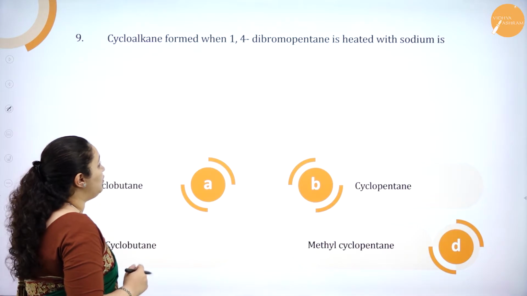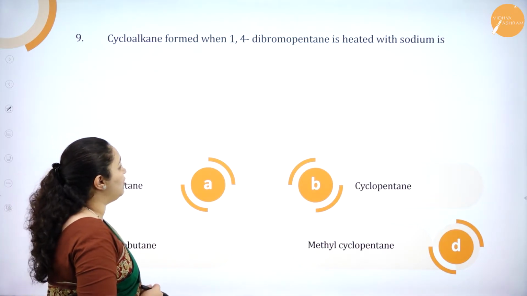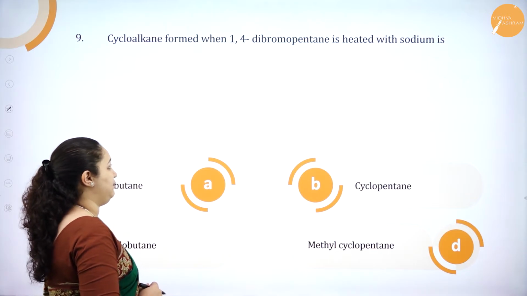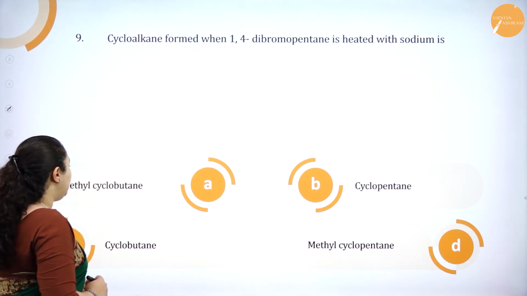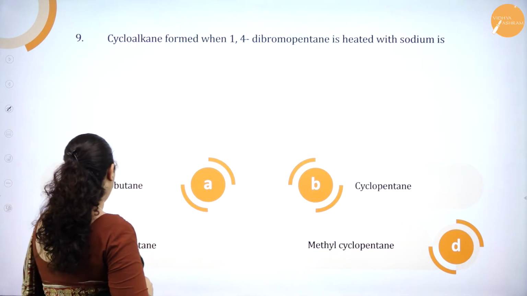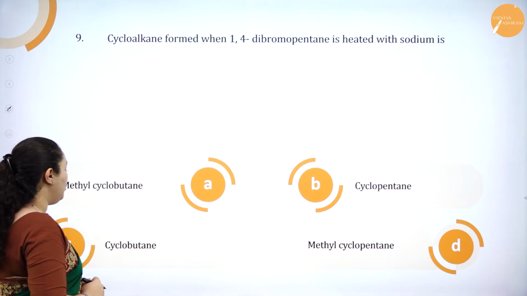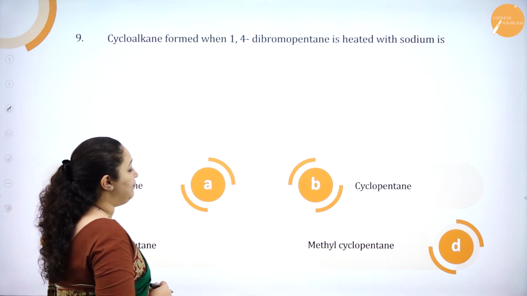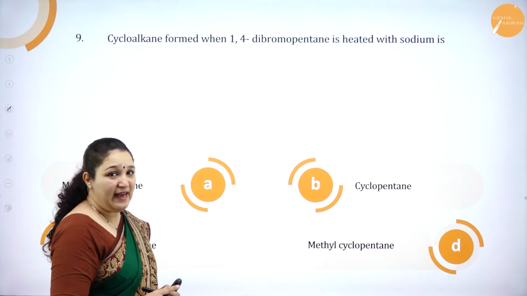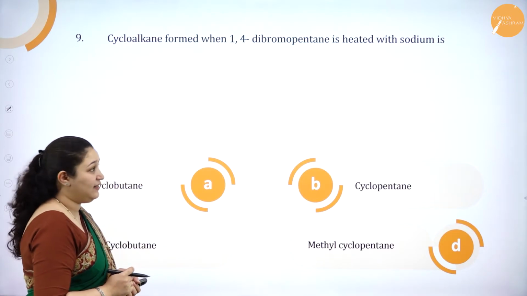Cycloalkane formed when 1,4 dibromopentane is heated with sodium is option A, methyl cyclobutane. Option B, cyclopentane. Option C, cyclobutane. Option D, methyl cyclopentane. I shall write the reaction so that we can tick the correct answer.